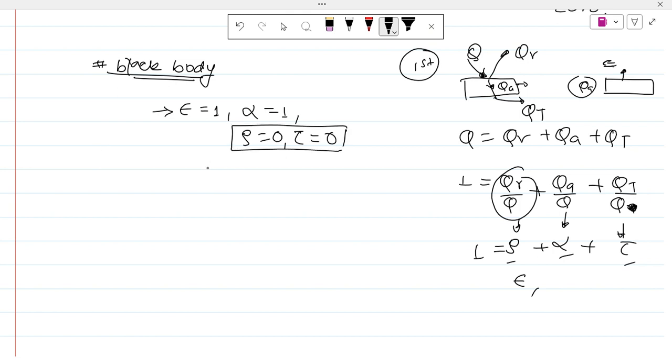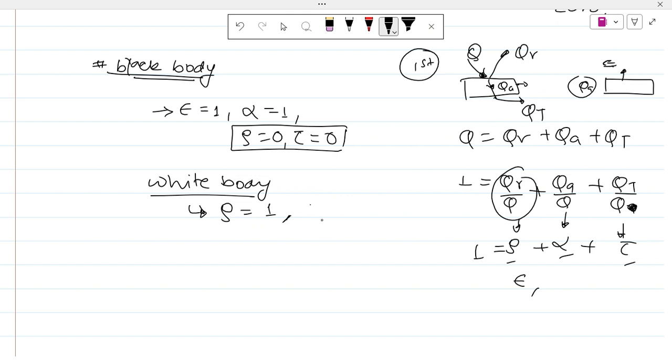There are other kinds of bodies, such as the white body. What is a white body? A white body is a body whose reflectivity is 1, which does not let any thermal radiation enter it. So the others are 0.